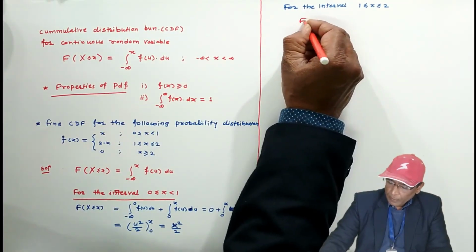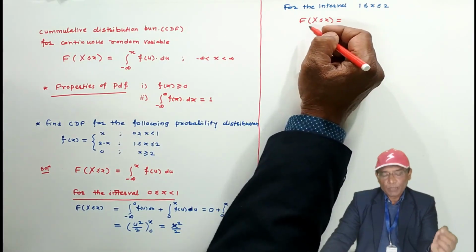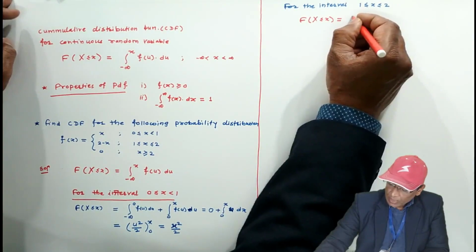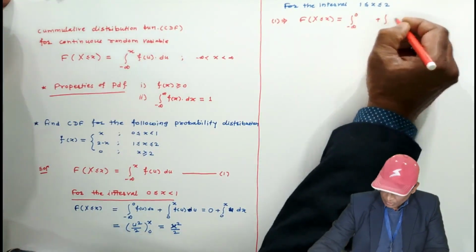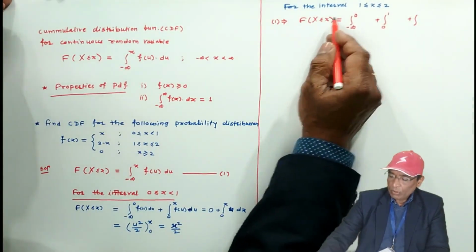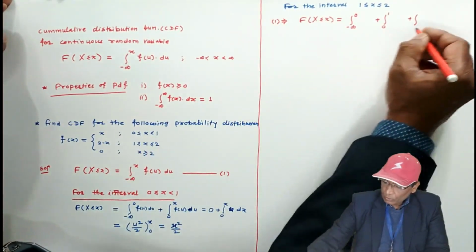For this interval we are going to find F of x, the probability that X is less than or equal to x. This indicates the cumulative distribution function, and it equals the integral from minus infinity to 0, then 0 to 1, plus 1 to x.